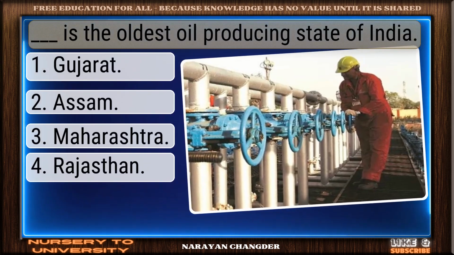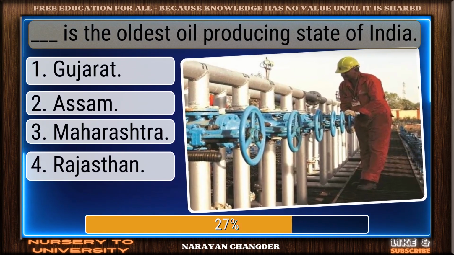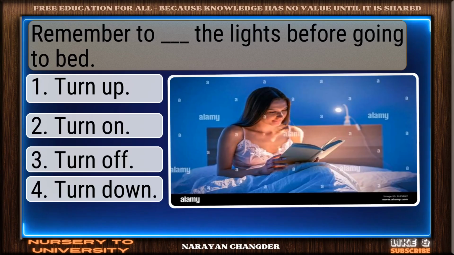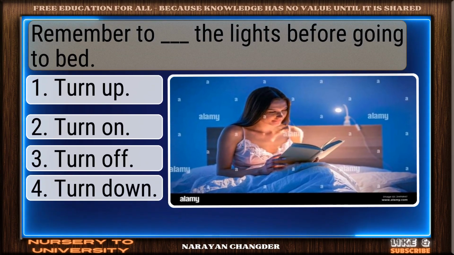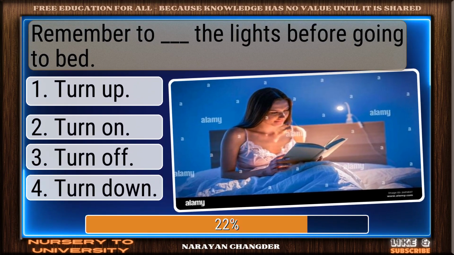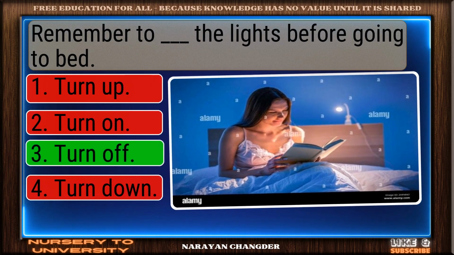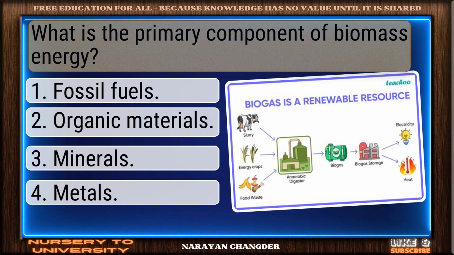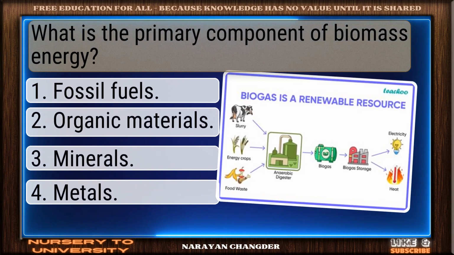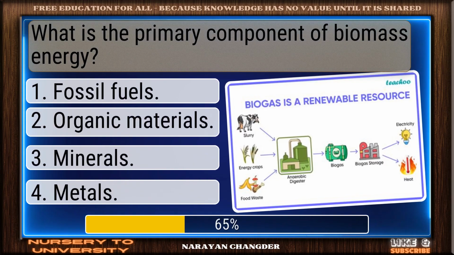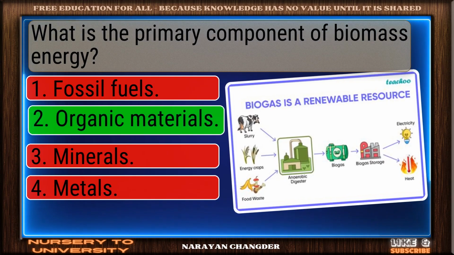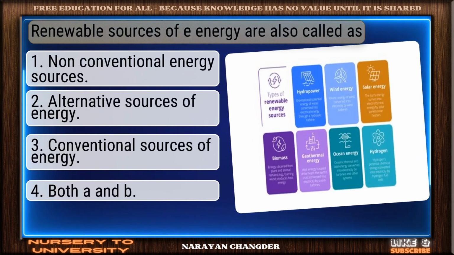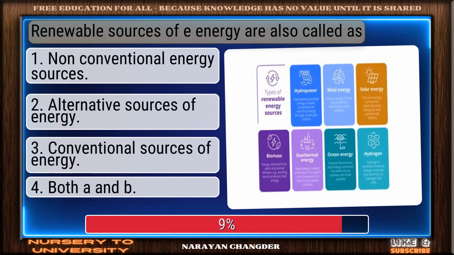Dash is the oldest oil-producing state of India. Good job. Assam works well. Remember to dash the lights before going to bed. Excellent choice. Turn off is right. What is the primary component of biomass energy? Valid point. Organic materials is true. Renewable sources of energy are also called as.